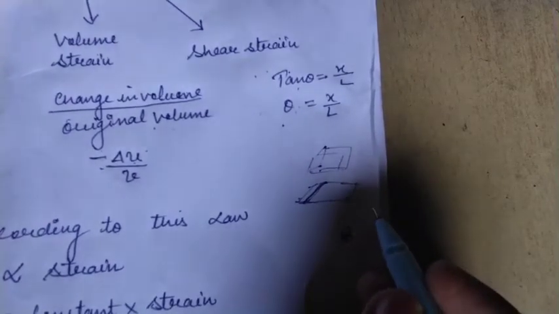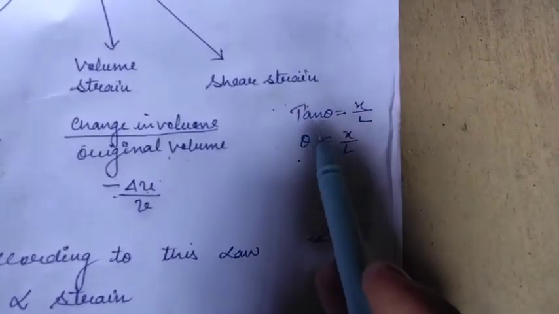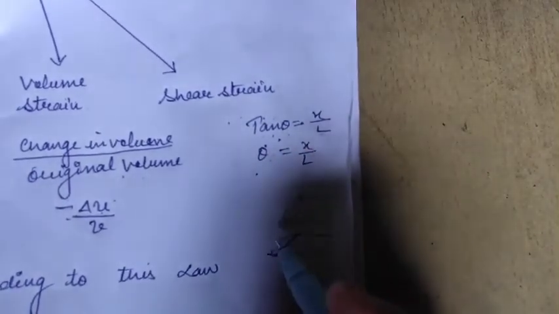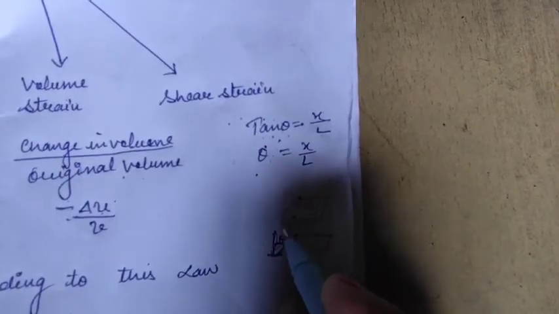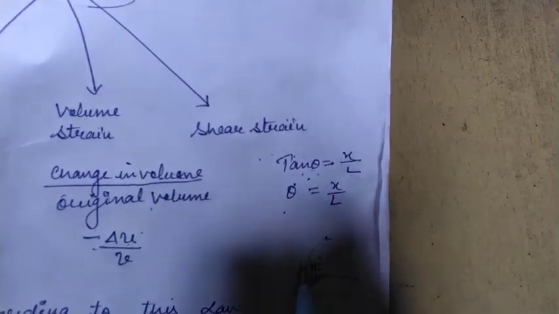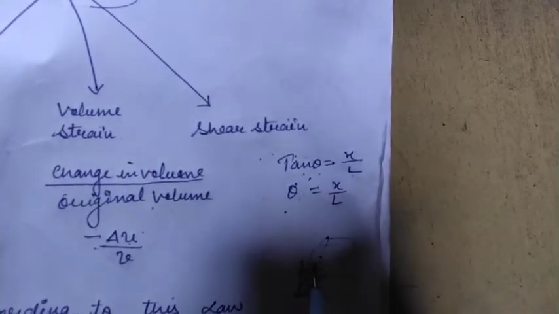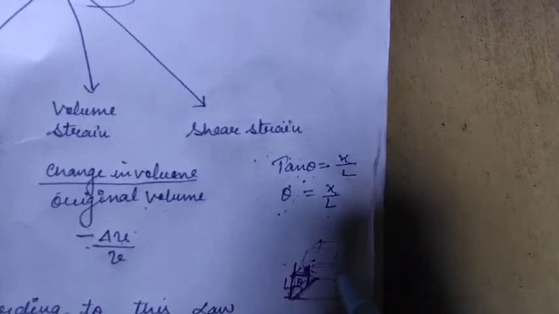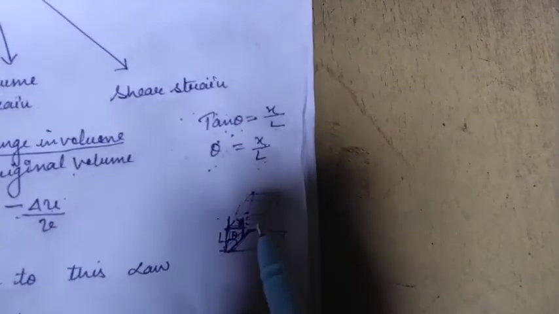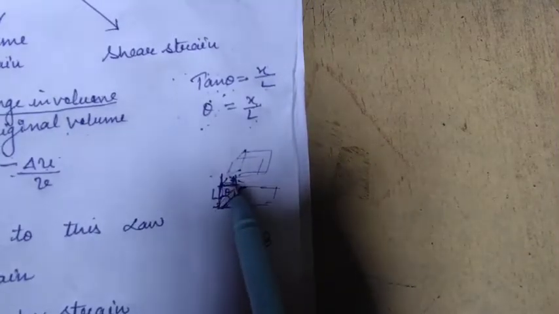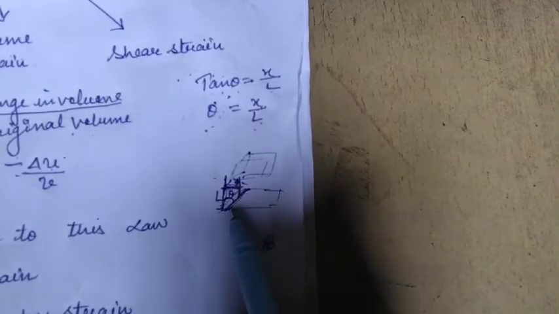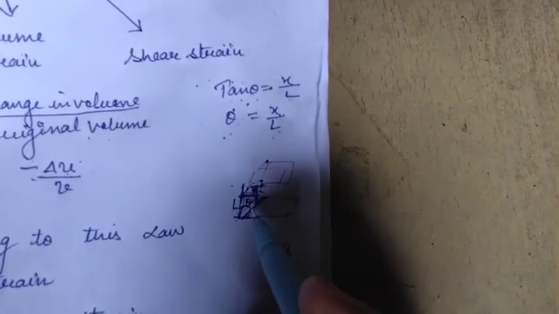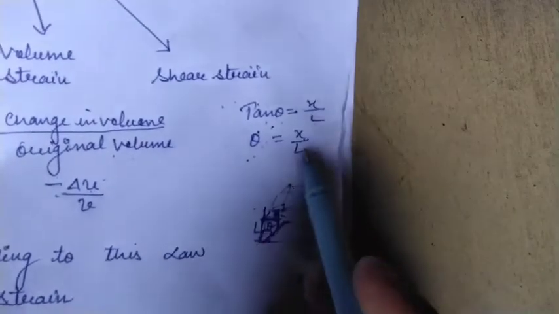You can say shear strain or tangential strain, and we can define it by tan theta, because the body moves tangentially. If we consider this angle theta, and this distance x where the body is displaced from its original position, and this length L, then tan theta is equal to perpendicular upon base, so x upon L. So theta is equal to x upon L.